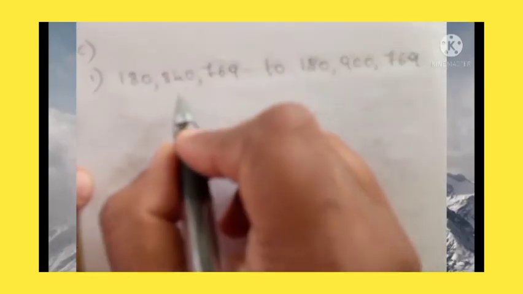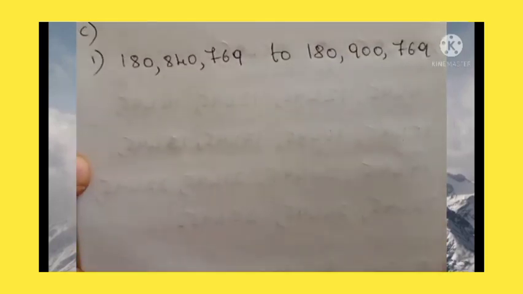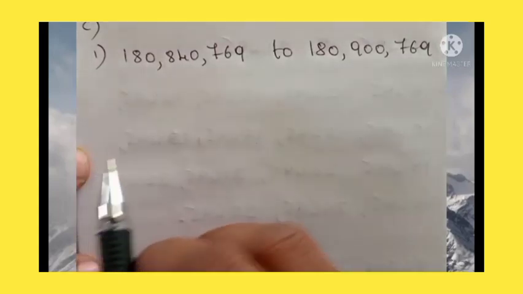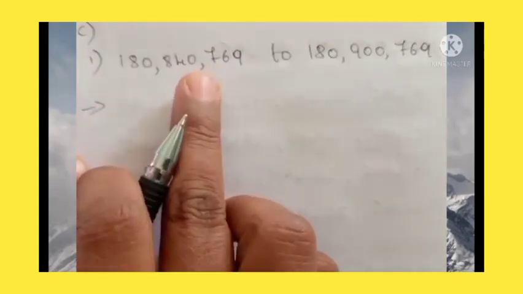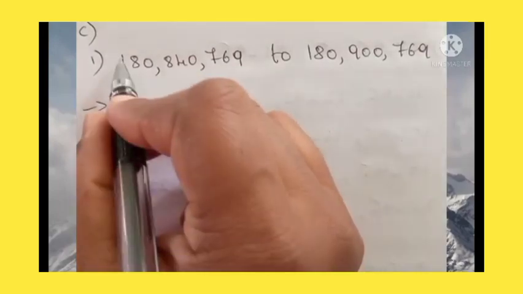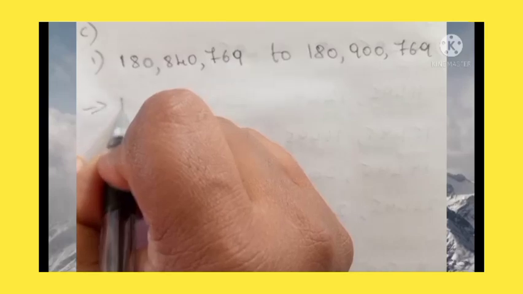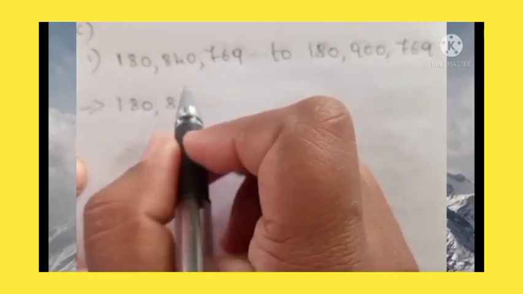So now we need to give extra attention to counting 10,000. We need to give it in the thousands place. Not only 1000, it is the 10,000 place. So read the heading properly when you are writing. So these numbers will be the same as they are.